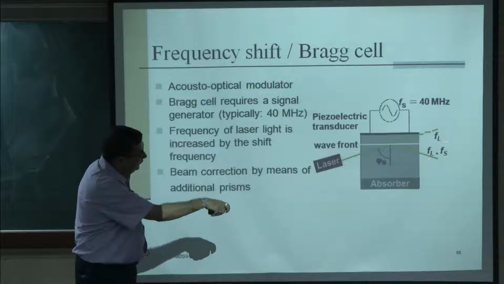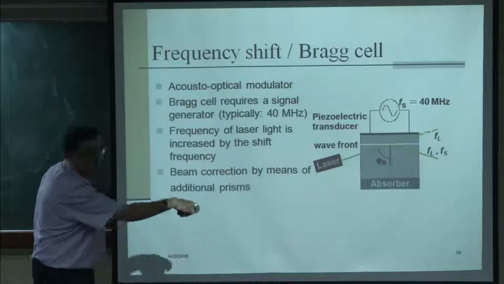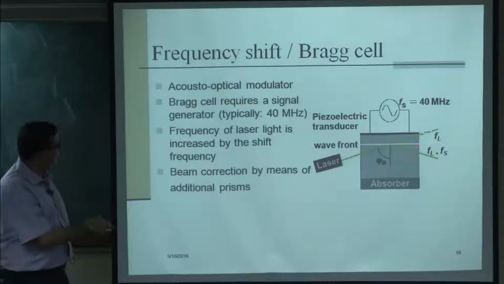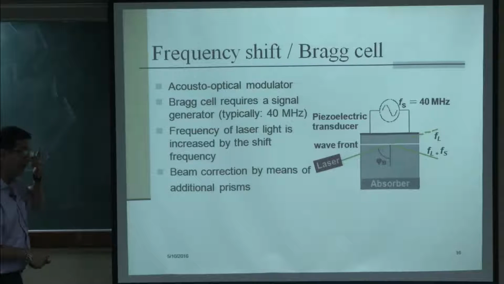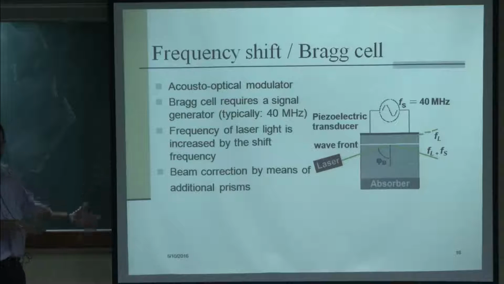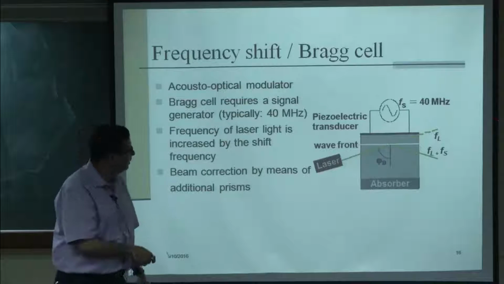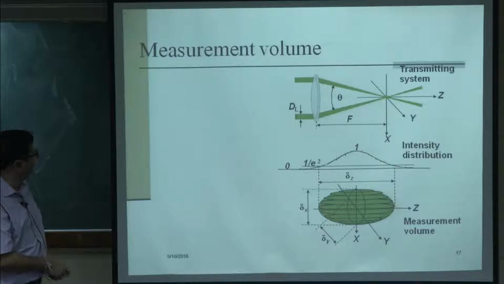So you have a shifted frequency obtained here, FL plus Fs. By giving this motion we shift the frequency of one of the beams. This is one of the systems which allows us to distinguish between negative and positive velocity, and after that by using additional prisms and lenses we can do the correction, we can steer the beams and take them back. So this is what the Bragg cell is, and now let us go to the measurement volume.